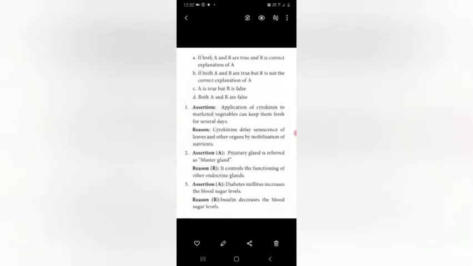Option A, if both A and R are true and R is the correct explanation of A. Option B, both A and R are true but R is not the correct explanation of A. Option C, A is true but R is false. Option D, both A and R are false.